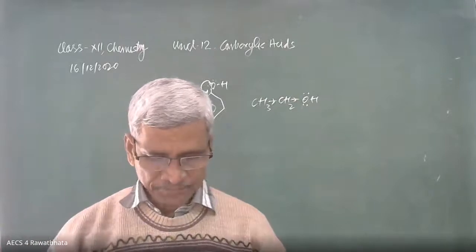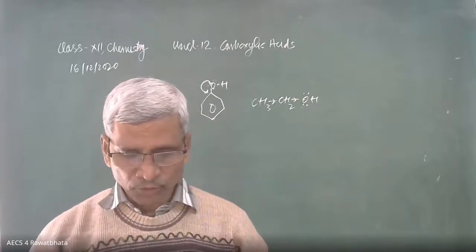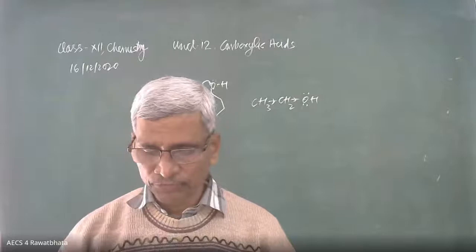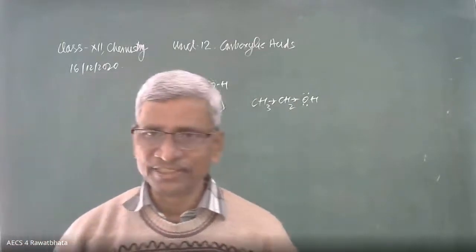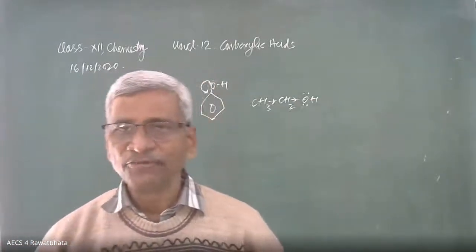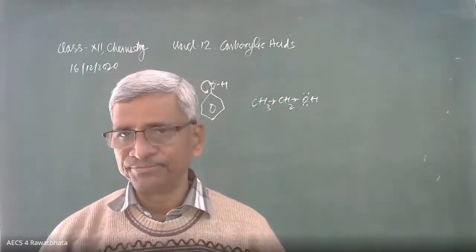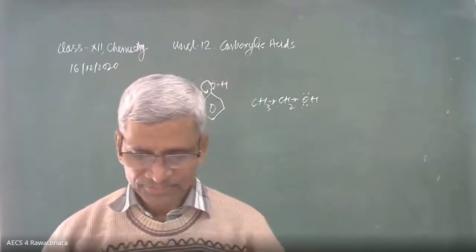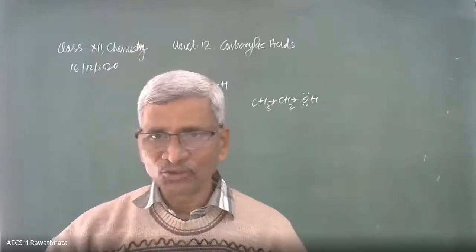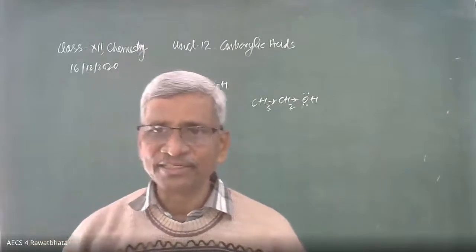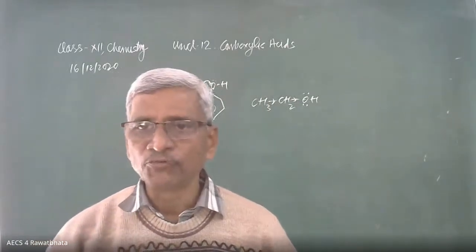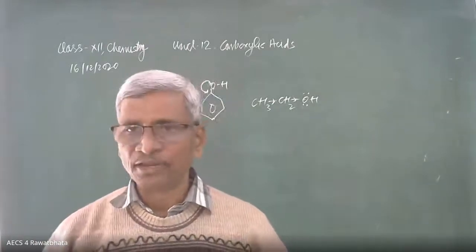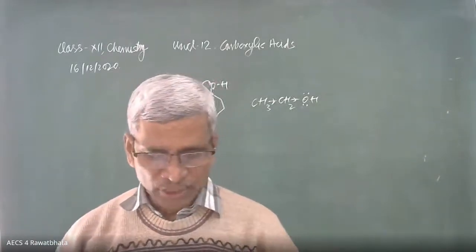Question number 9. How can you separate ortho-nitrophenol and para-nitrophenol from their mixture? Steam distillation. Yes, beta. They are separated by steam distillation. One compound is steam volatile. Which one is that? Ortho-nitrophenol. Ortho-nitrophenol is steam volatile. During steam distillation, ortho-nitrophenol is going to come out along with the steam.